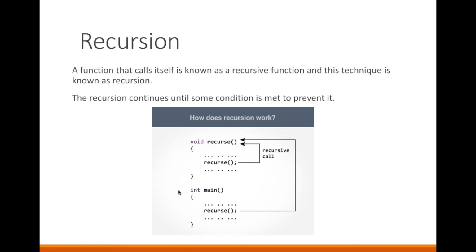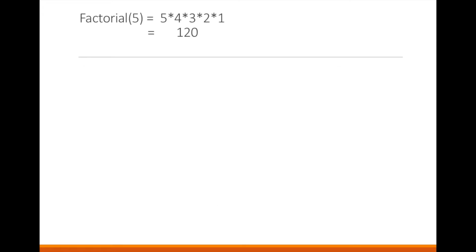For example, consider here in the main function we have called recurse. Now this recurse starts executing the function. At the end, or in between the body of the function, we are again calling this function. So again it will call, come here, again it will call, come here, again it will be called. So it is a recursion, it will call itself, and this process continues. In order to stop this function we have to put some termination condition, otherwise it will be in an infinite loop.